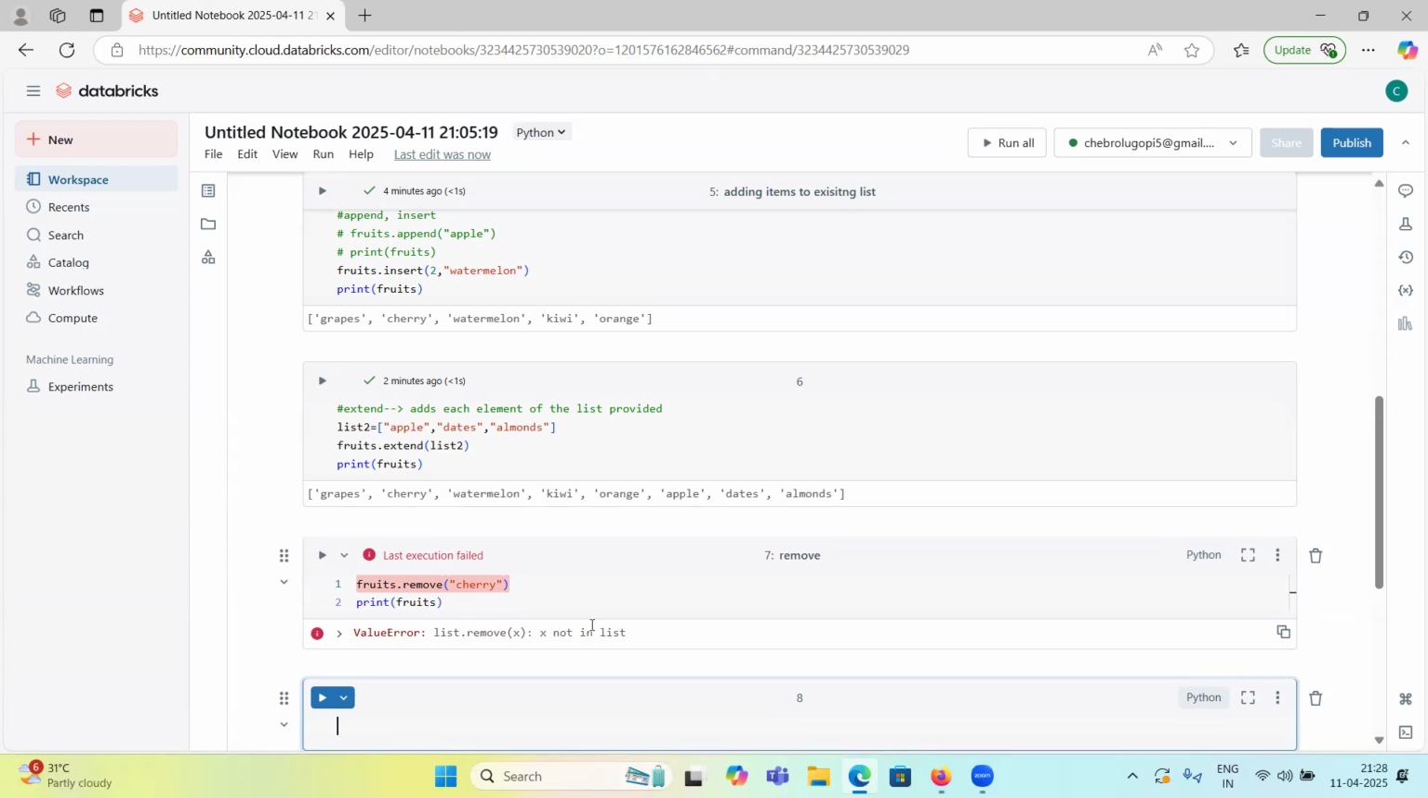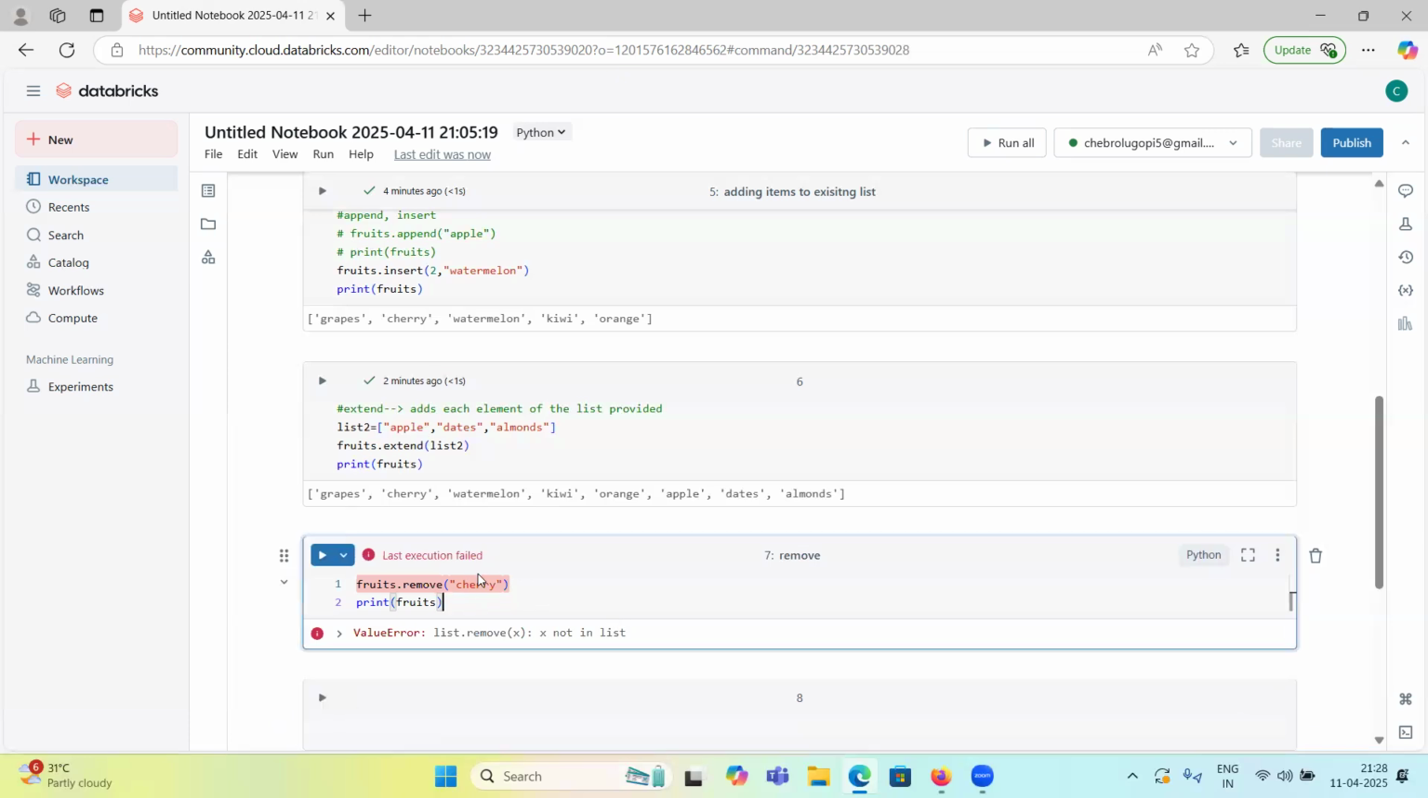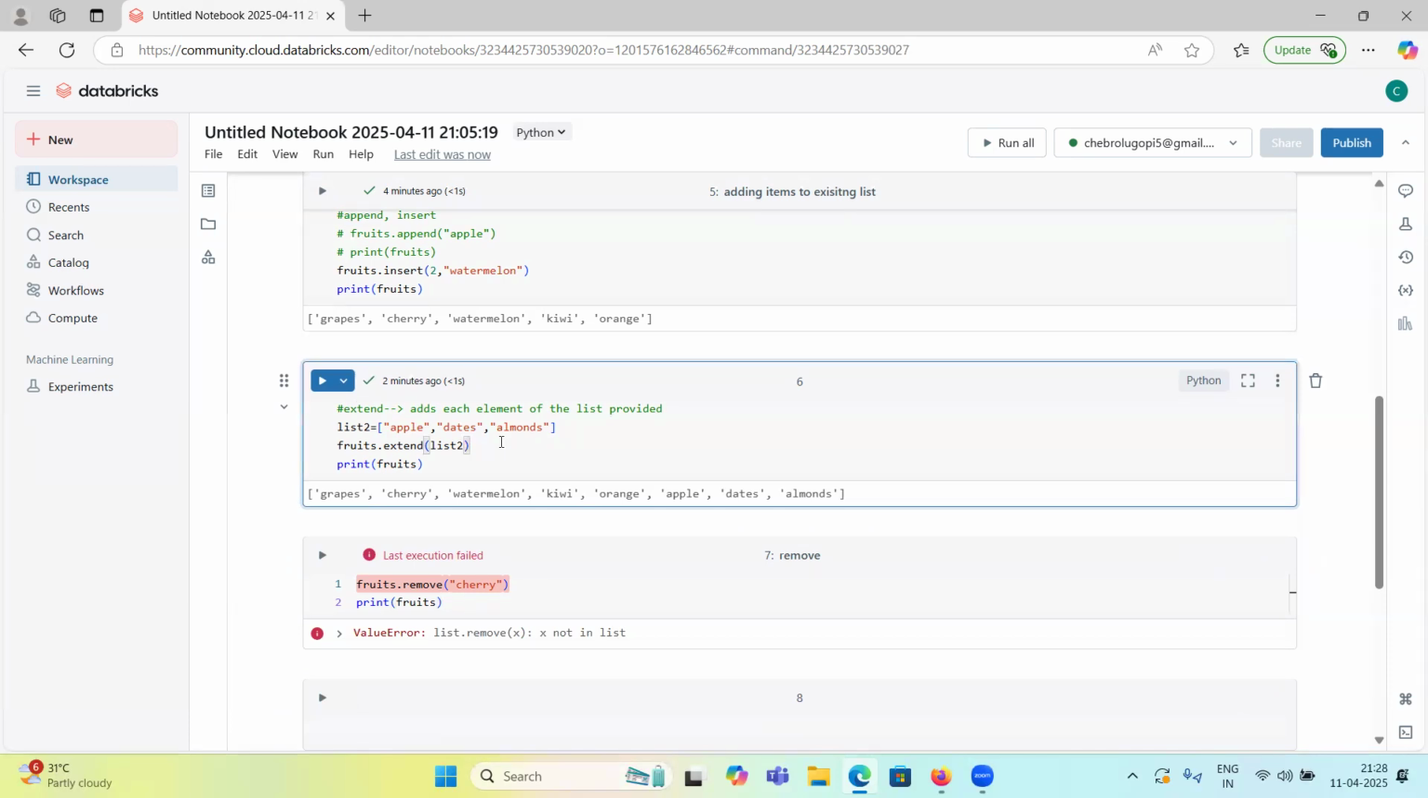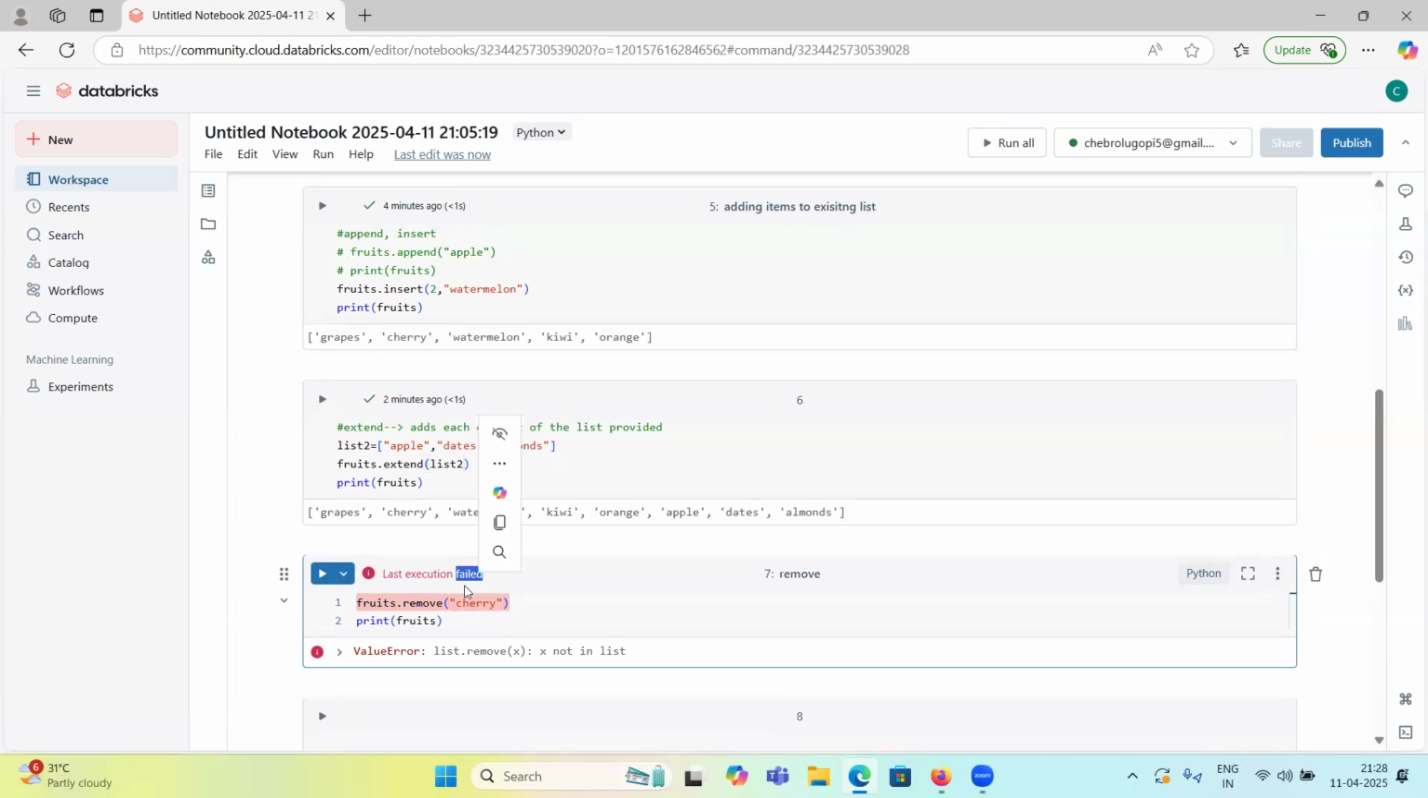List dot remove x: x is not in the list. Okay, I already deleted it. I ran one more time now. That's why. Okay, no problem. Okay, let me delete, remove grapes.